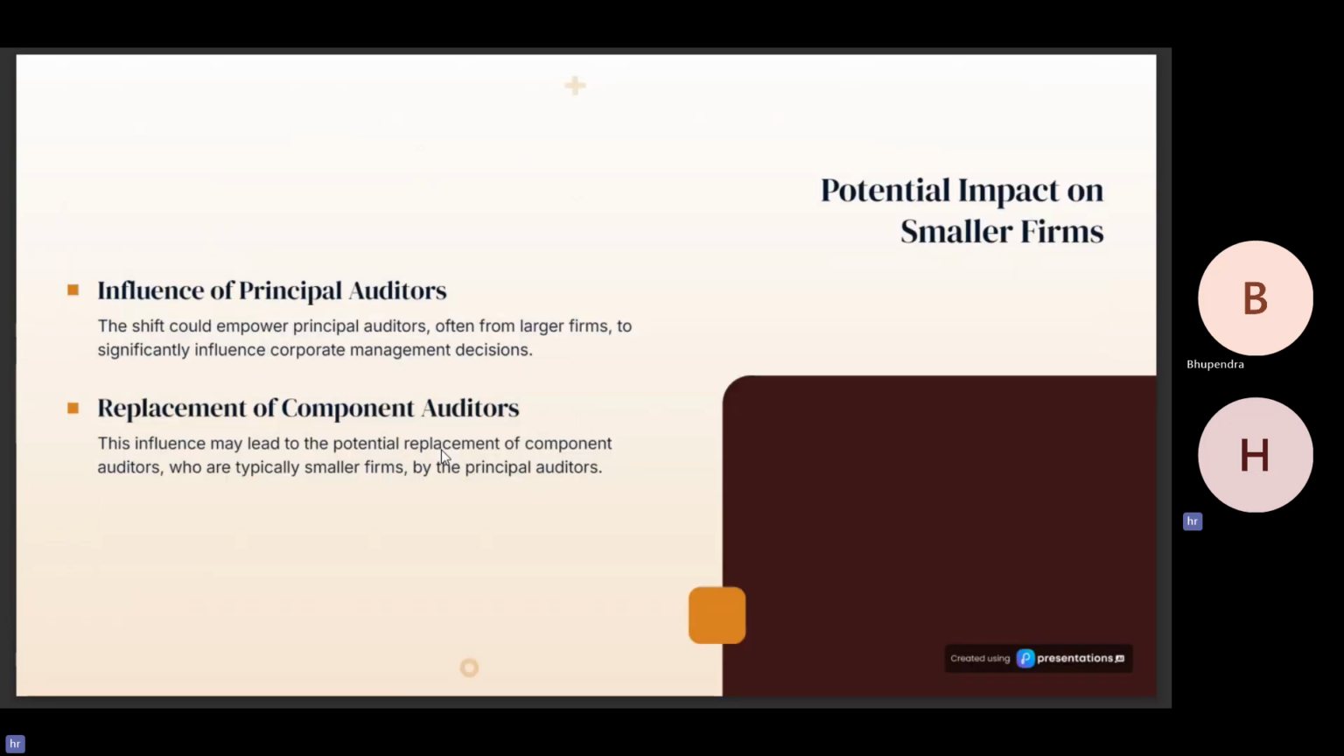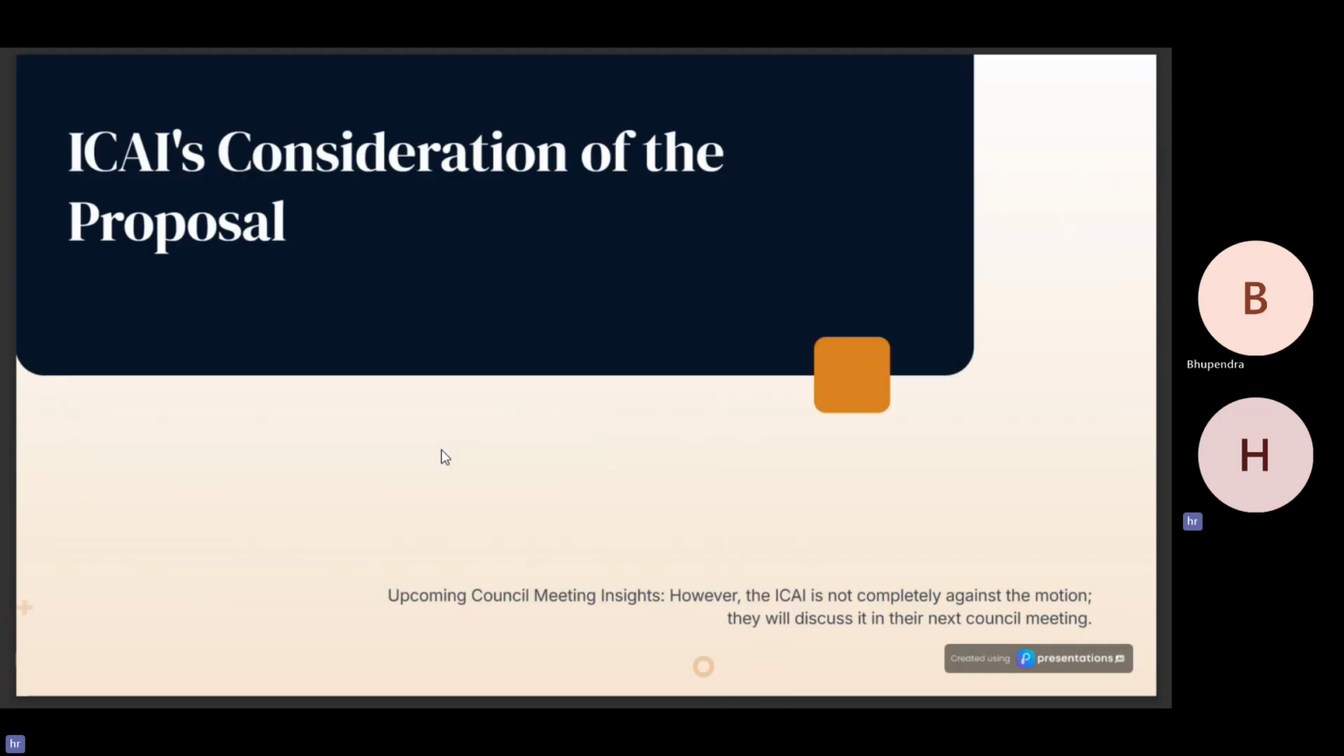Now, the impact on the smaller audit firms. This could empower the principal auditors, who are often from the large firms, to significantly influence corporate management decisions. This influence may lead to the potential replacement of the component auditors, who are typically the smaller firms, by the principal auditors. Now, what is ICAI's consideration of the proposal? However, the ICAI is not completely against the motion.